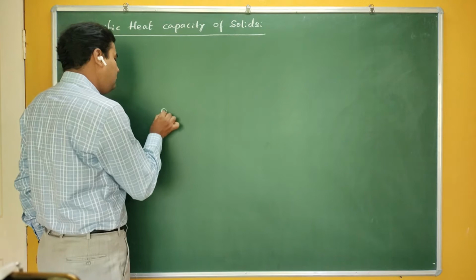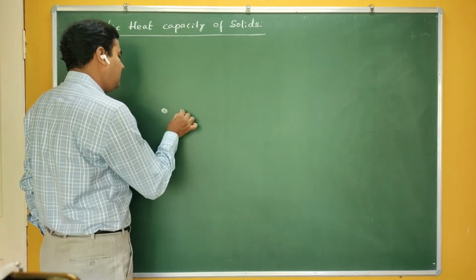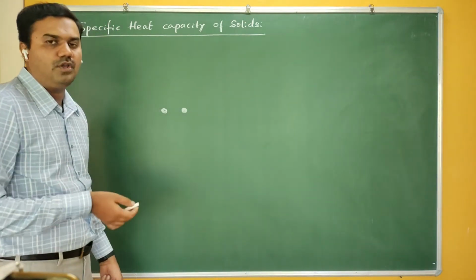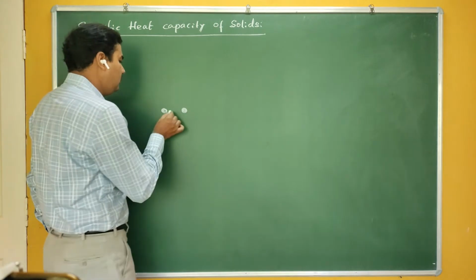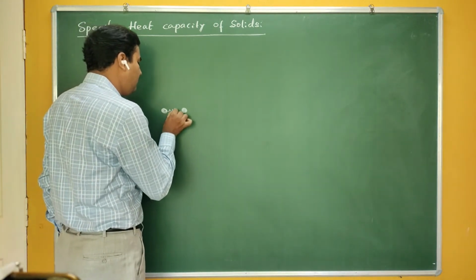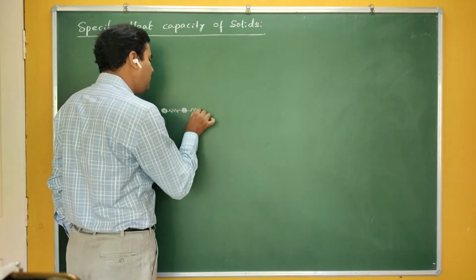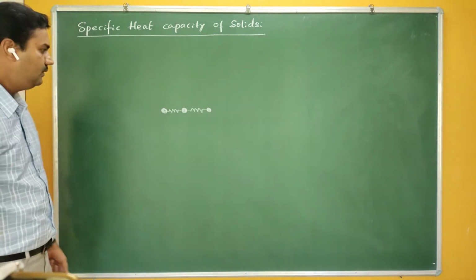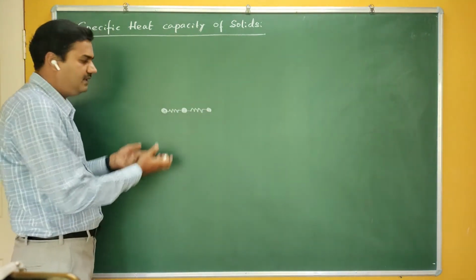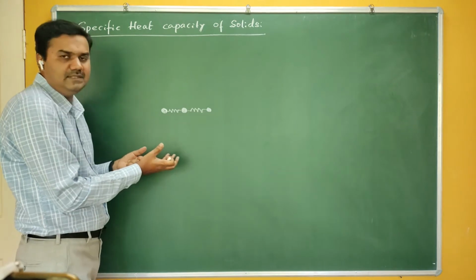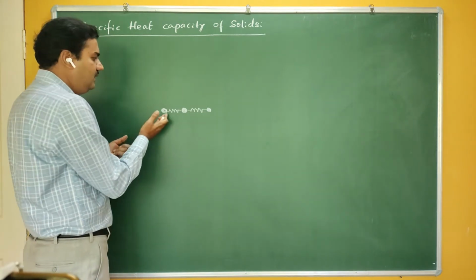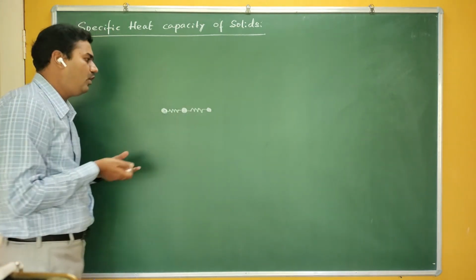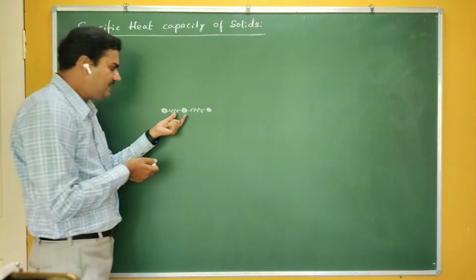So in physics, the structure of the atoms in a solid is considered to be a spring ball model. The atoms are considered to be tiny balls, and the bond between them is considered to be a spring like this. If you take a large arrangement of atoms in a solid, it looks somewhat like this. The ball represents an atom, and the spring between them represents the bond between them.